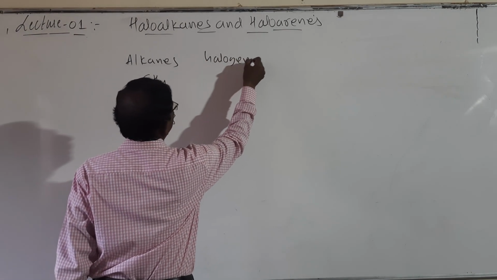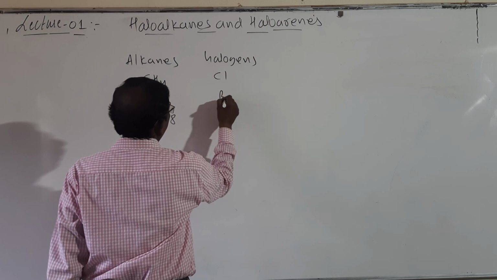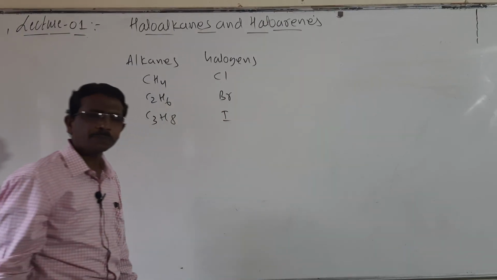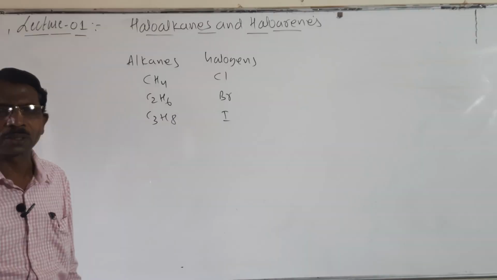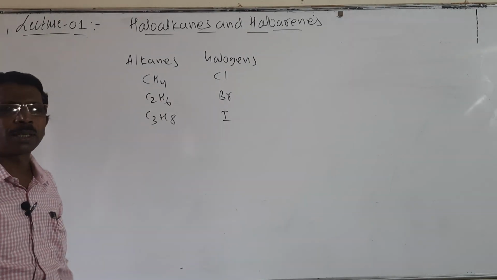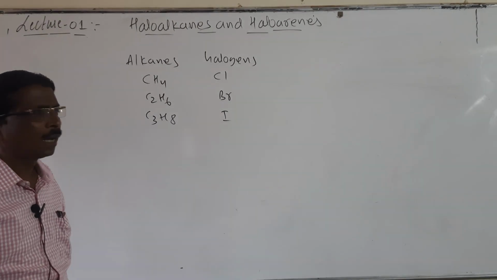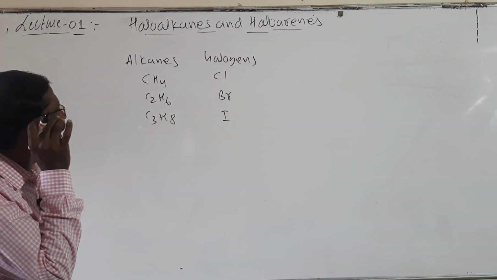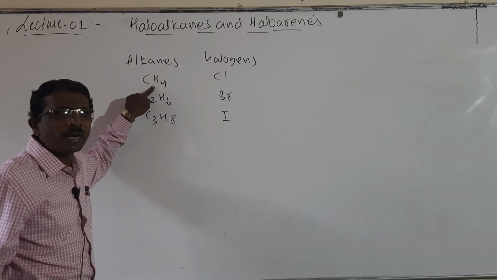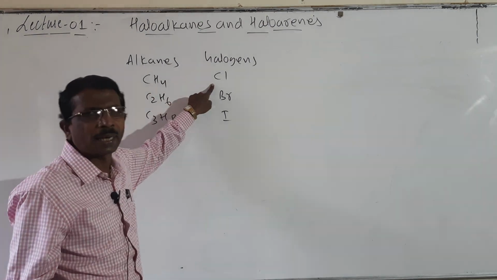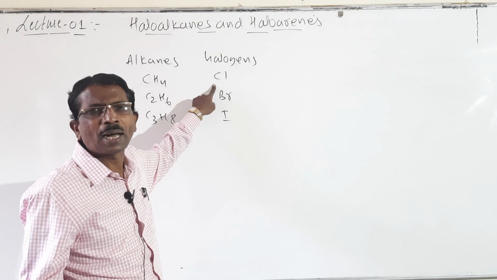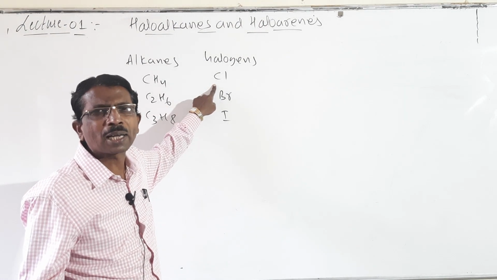And similarly there are the halogens: chlorine, bromine, fluorine and iodine. Look here, whenever one hydrogen of these alkanes is replaced by a halogen, it results in the formation of alkyl halides.